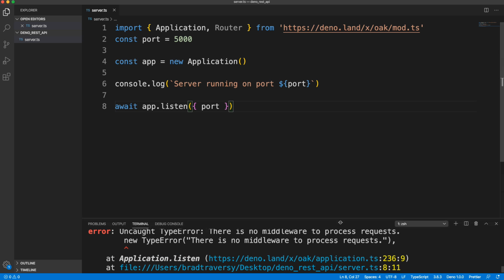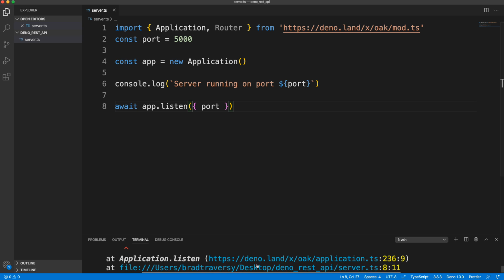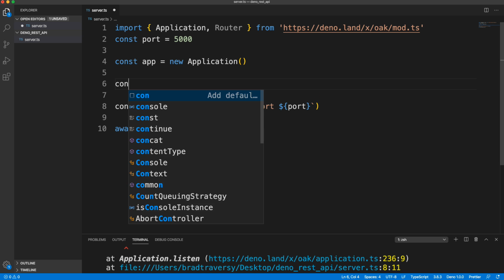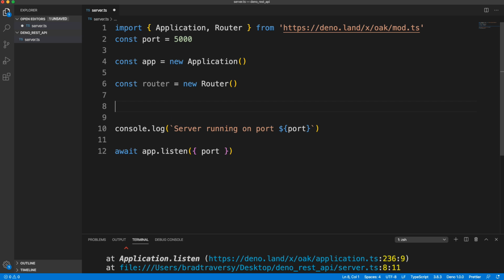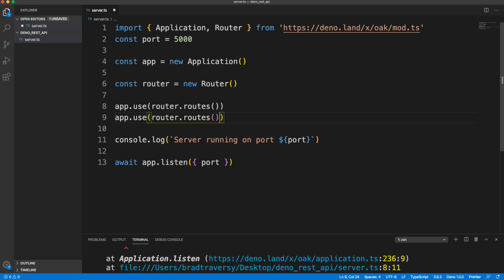Now, with Node and Express, this would still work. It would still at least run, but we don't have any routes or anything, so it gives us this error. So let's go ahead and initialize our router. So router equals new Router. And then for the middleware, we want to do app.use, which should look familiar if you're familiar with Node, and then router.routes. So we need that, and then also allowed methods.